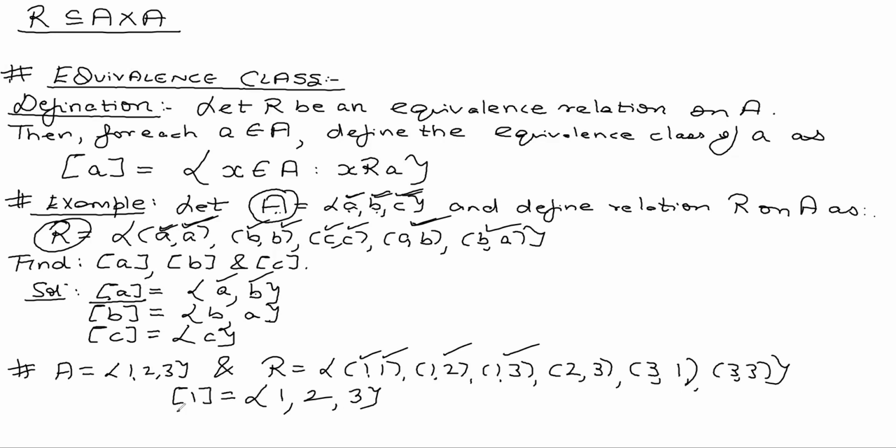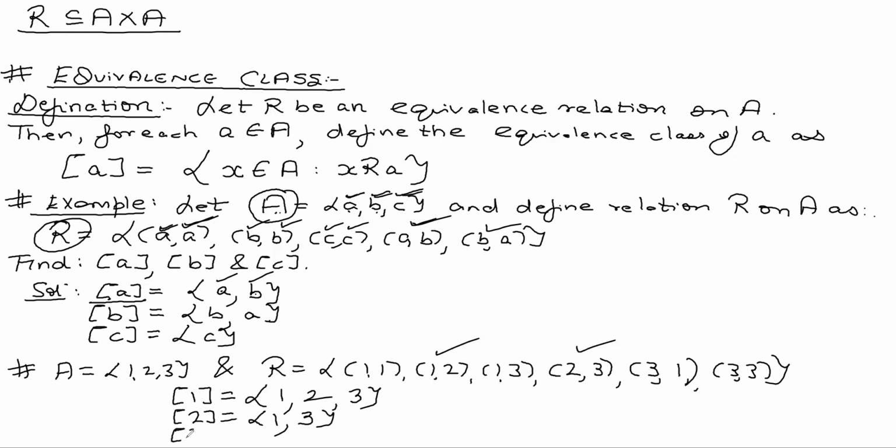If I ask you what is the equivalence class of 2, 2 is related to what all numbers? 2 is related to 1, 2 is related to 3. Any other? No. So equivalence class of 2 is set of 1, 3.